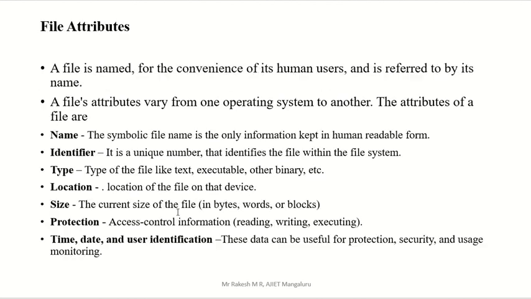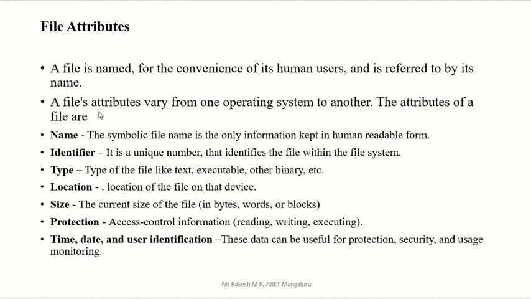Now file attributes. A file is named for the convenience of its human user and is referred to by its name. File attributes means file parameters, some of the parameters or factors related to a file, and these are called file attributes.